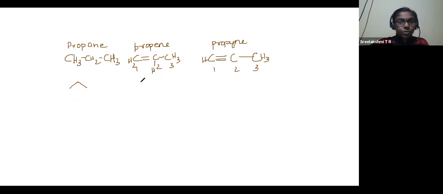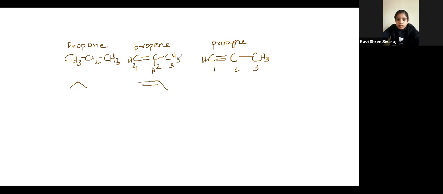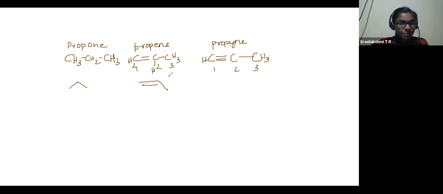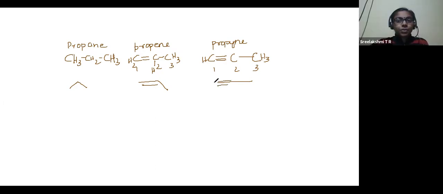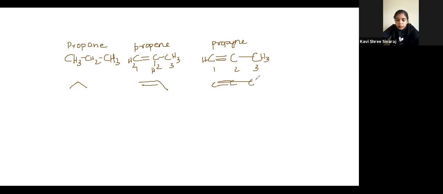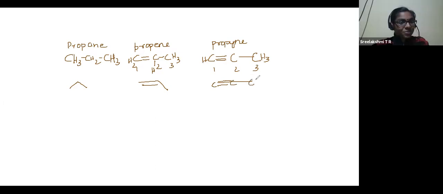Like you can do it like this also, according to 1, 2, 3. The counting, the same pattern I'm drawing here. All right. Now here it is a straight line. Okay, triple bond. You have to just show the triple bond. So C is here, C is here, another C is here. This is the imagination. This is how we draw this. Got the idea? Yes, ma'am.